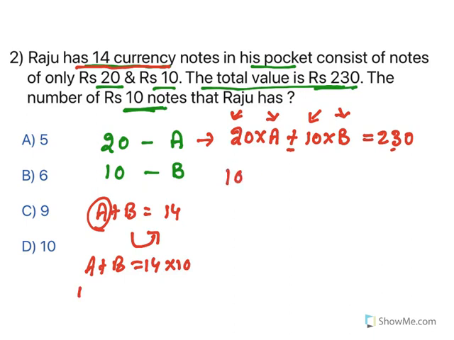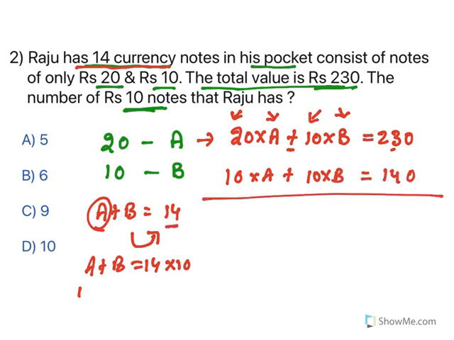It becomes 10A plus 10B equal to how much? 10 into 14, 140. See, there is a reason why I had you multiply with 10. The reason is I wanted to eliminate this factor. If you subtract this, what happens? 20A minus 10A, how much is it? 10A. Now when you subtract this, both of them will get cancelled out. So you don't have this B denominator.